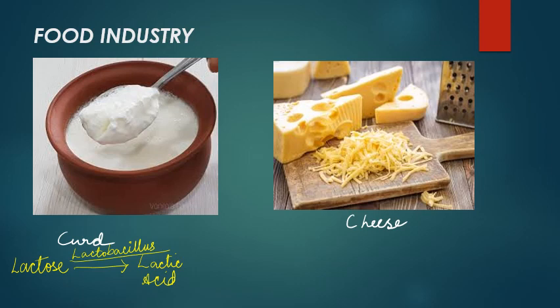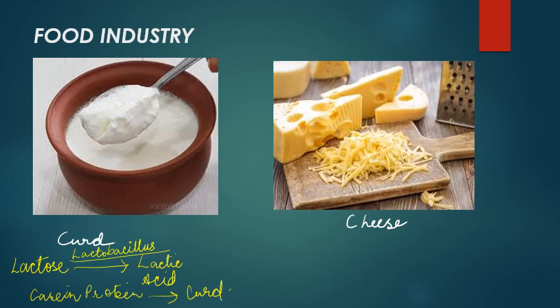Lactic acid acts on a protein which is present in the milk, and this protein is casein protein. It acts on this protein and it helps in the formation of curd.